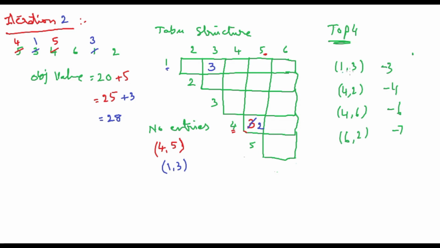So what is 1 comma 3? See, 1 comma 3 is in the taboo list, so I can't move this. So this is taboo. Of course, it is the best result, but I can't go ahead with that. And the second best result is this one, and the third one is also in the taboo list. 4 comma 5. Okay, I am sorry, this is 5.